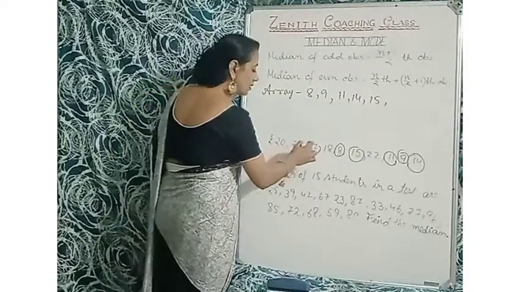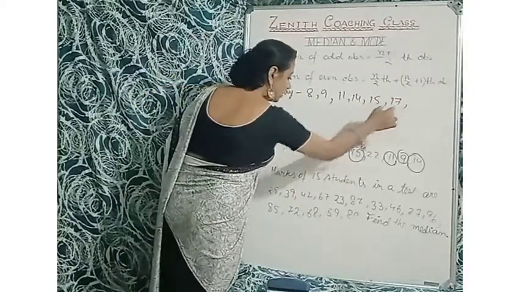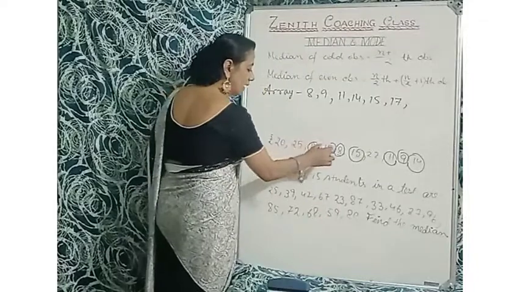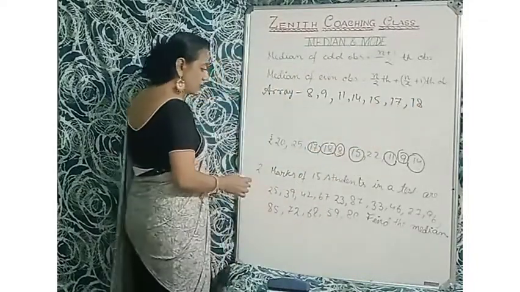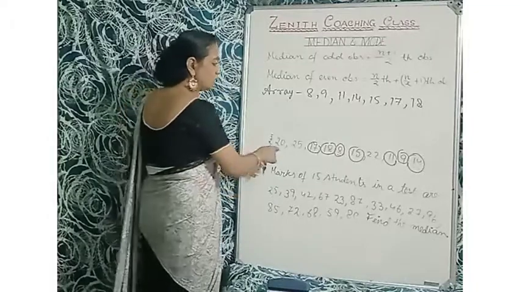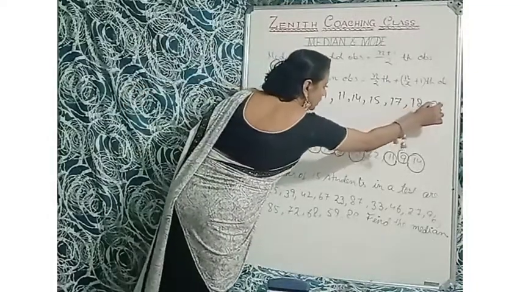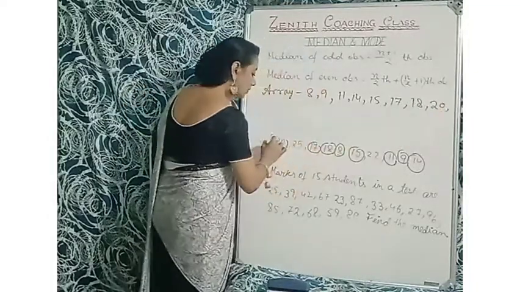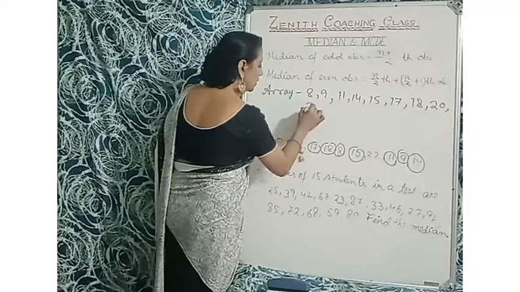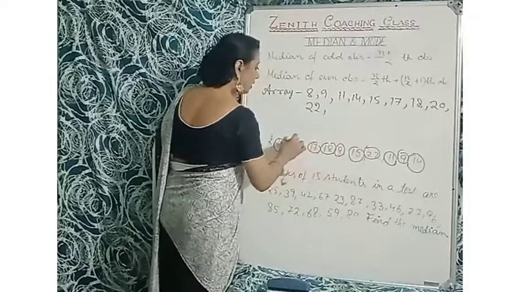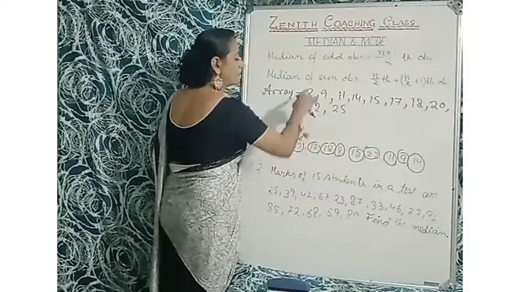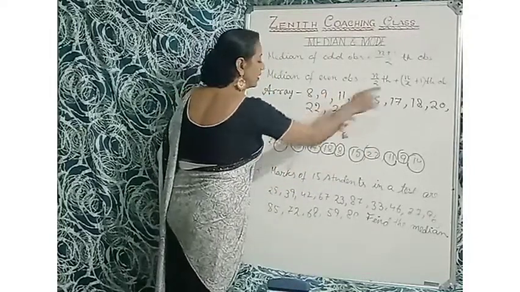After 15, that is 17. Then after 17, 18. After 18, that is 20. Then after 20, there is 22, and then 25. So 1, 2, 3, 4, 5, 6, 7, 8, 9, 10.